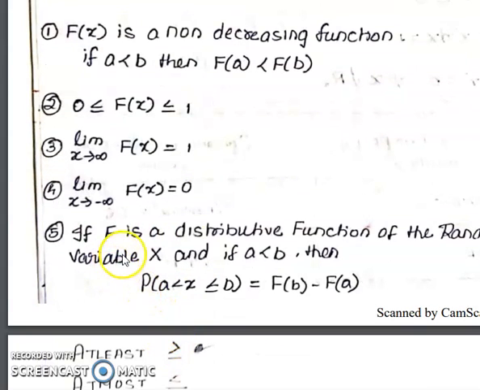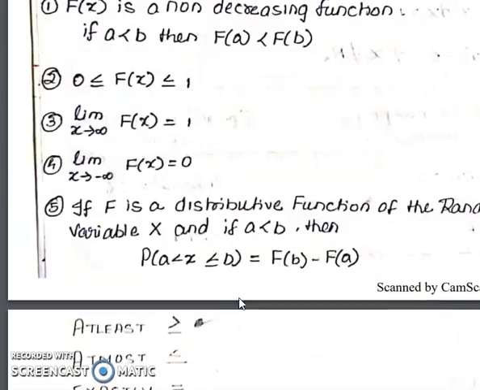Right? So if F is the distribution function of the random variable X, and a is less than b, then P of a less than X less than or equal to b is equal to F of b minus F of a. Simple formula for this. So, right.